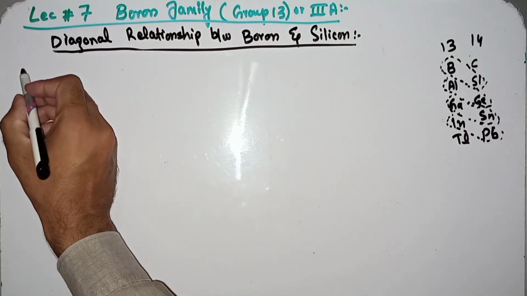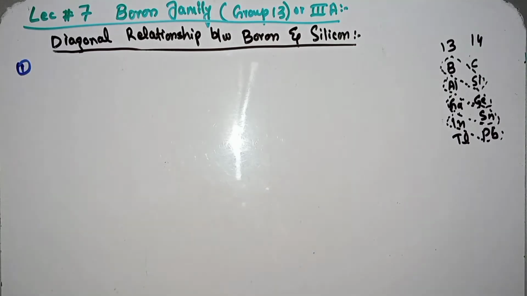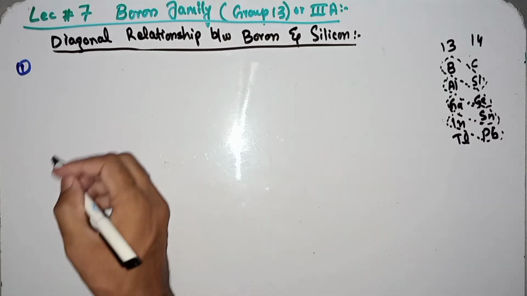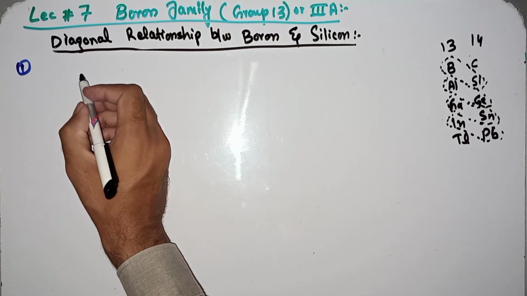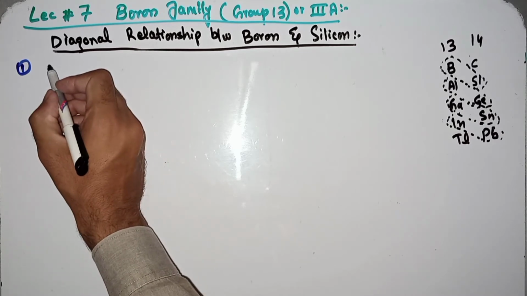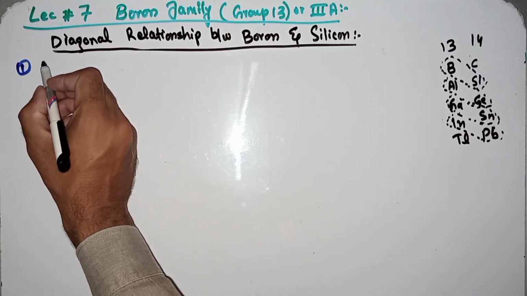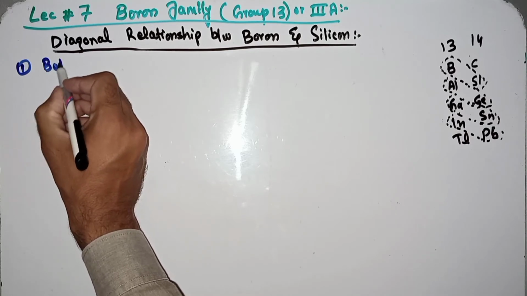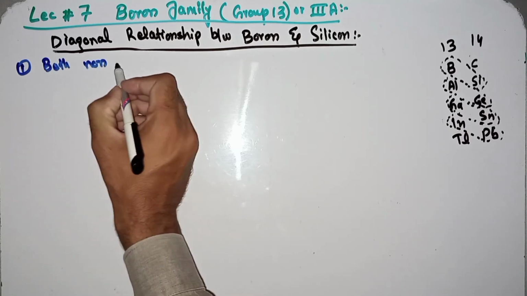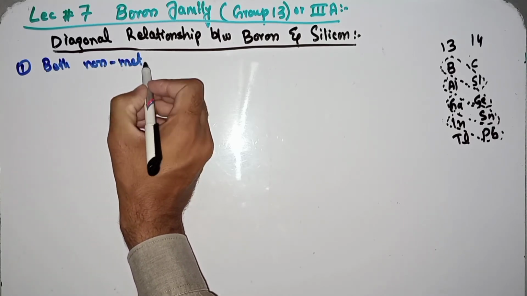First, I will explain the similarities where boron and silicon show similar behavior. Number one, both boron and silicon show non-metallic behavior.